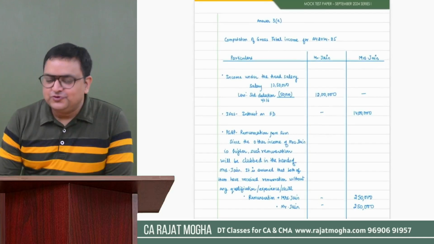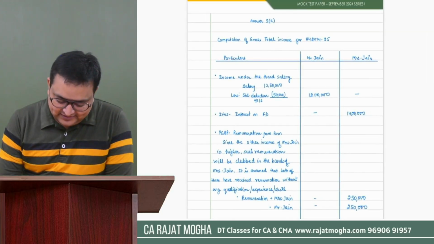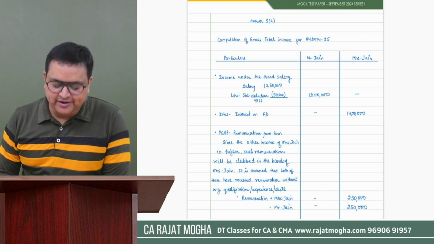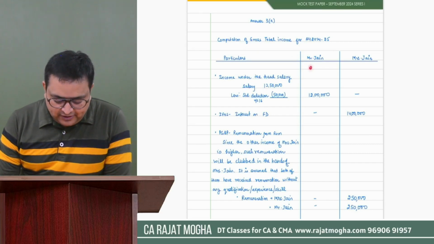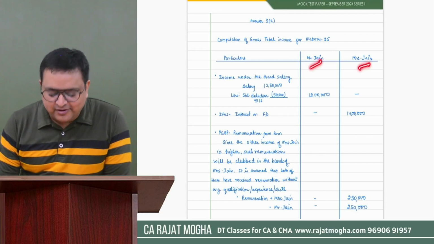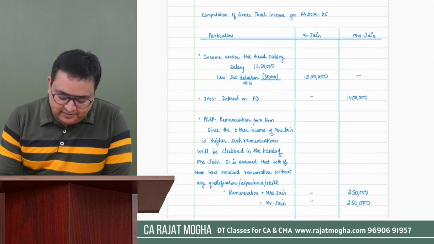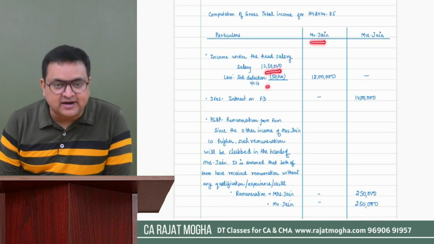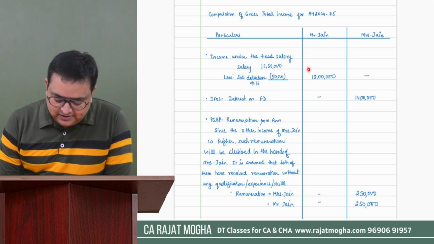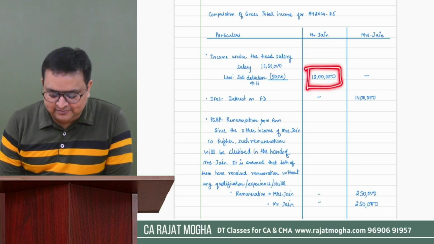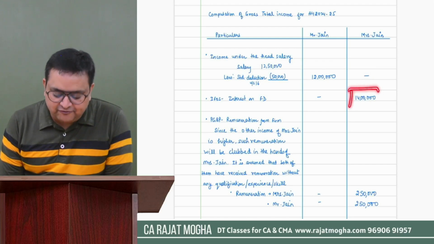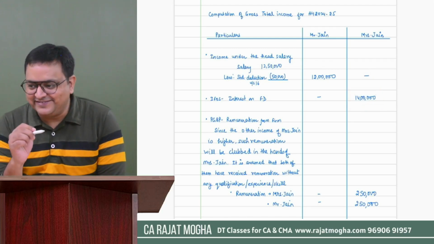So this is how you should present your answer. This is answer 3A, computation of GTI for assessment year 24-25. You can make one column for Mr. Jain and another column for Mrs. Jain. So income under the head salary, it is for Mr. Jain 1250 minus standard deduction. So his salary income would be 12 lakh rupees, but there is no such salary for Mrs. Jain. But she was having income from other sources, that is FD interest.